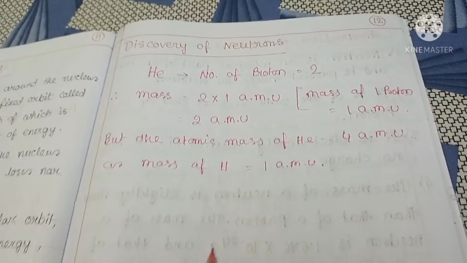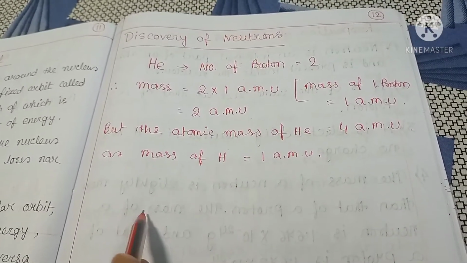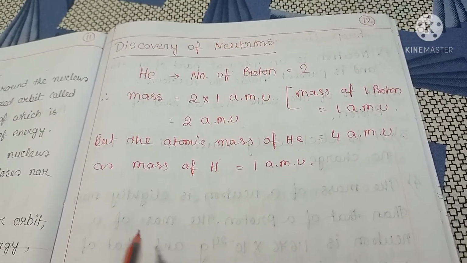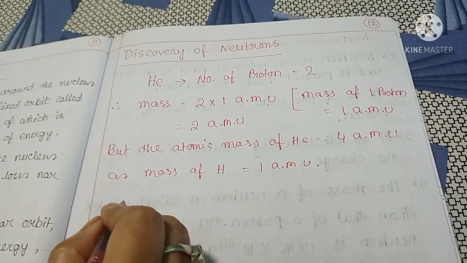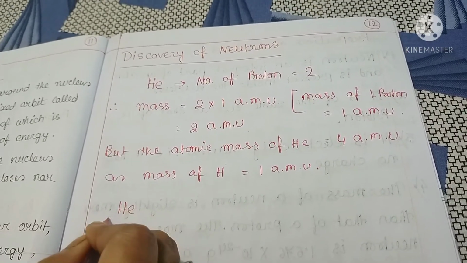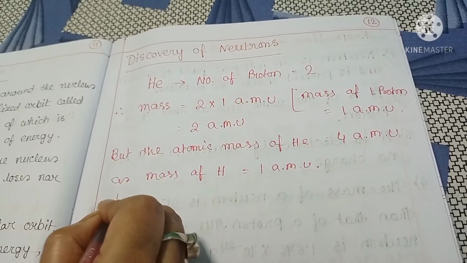Now see this calculation. This calculation proves that the nucleus of an element consists of protons and neutrons. Helium, atomic number 2, mass 4.